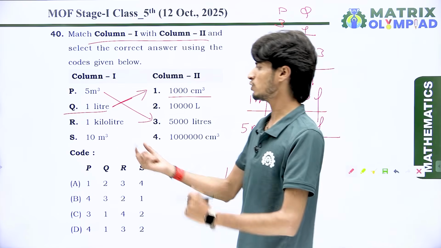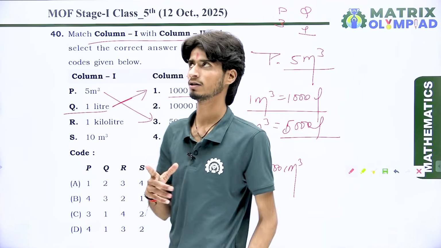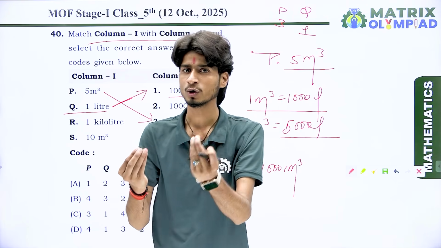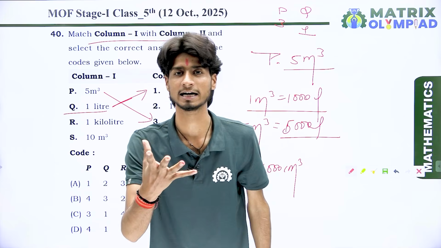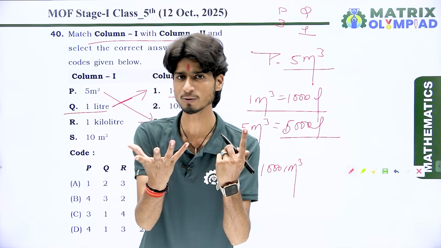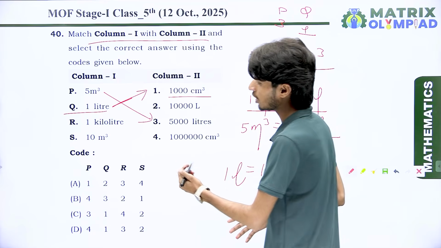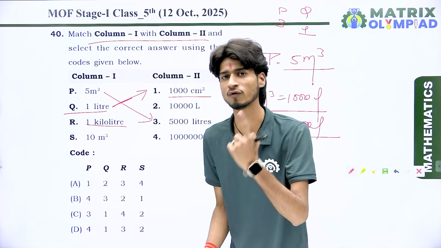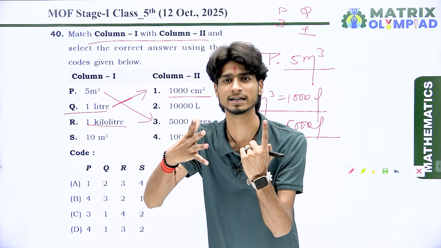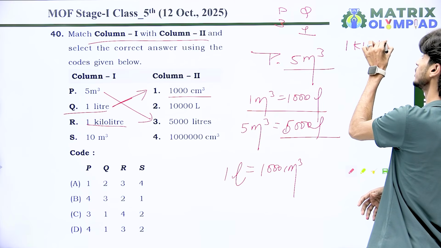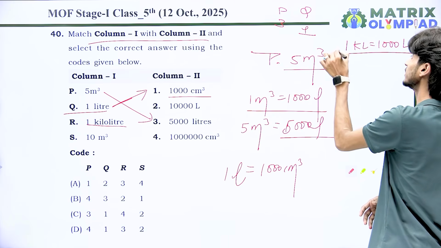Okay. Next we want to find out 1 kiloliter. Look at here. If you want to find 1 kilogram, then what you do? You multiply 1 with 1000 gram. That means it is 1 kilogram. And now you find 1 kiloliter. It means 1 liter multiplied by 1000. That means 1 kiloliter is equal to 1000 liter.